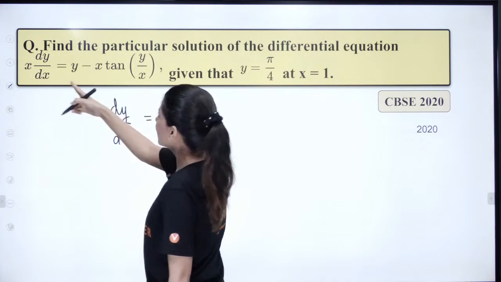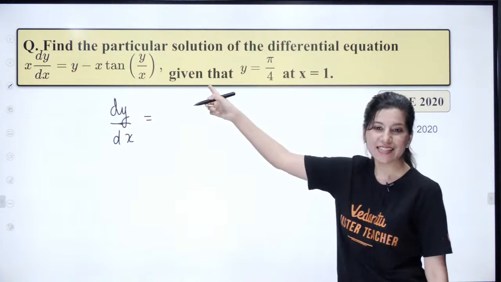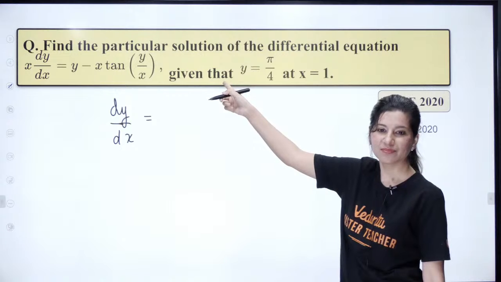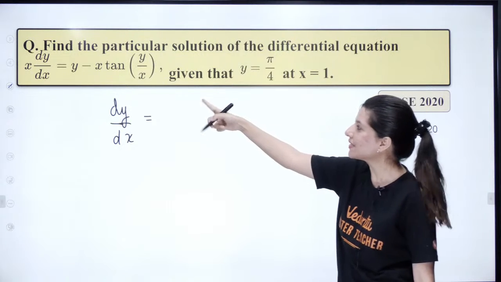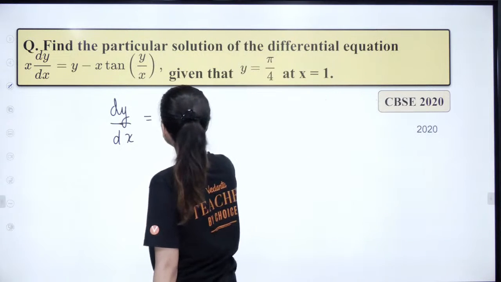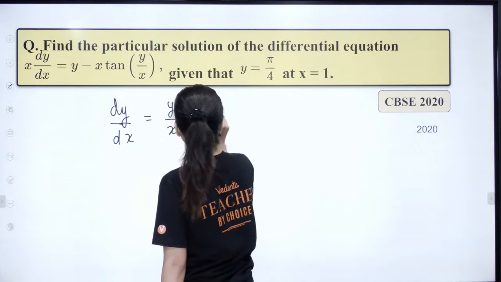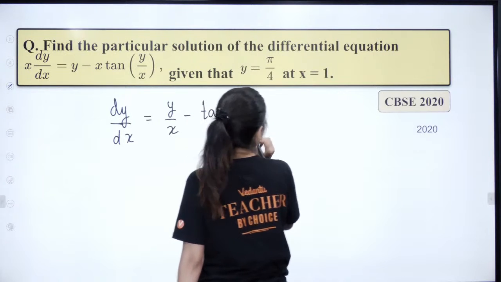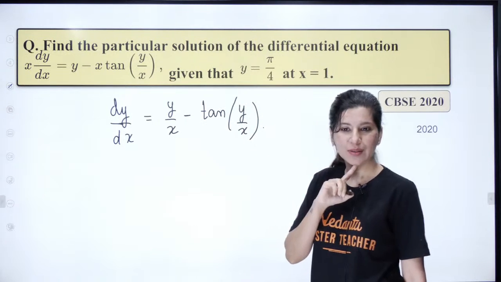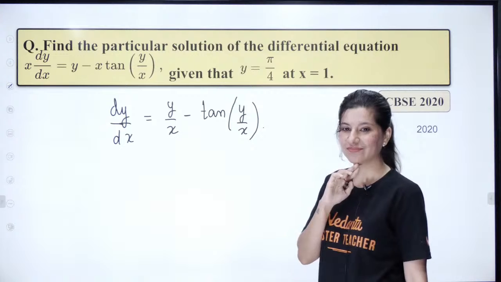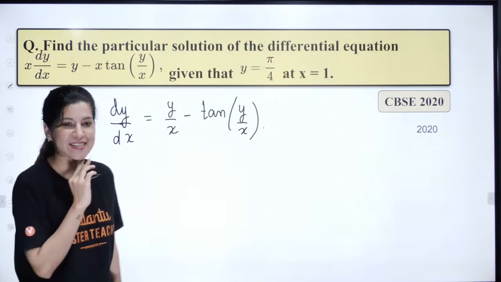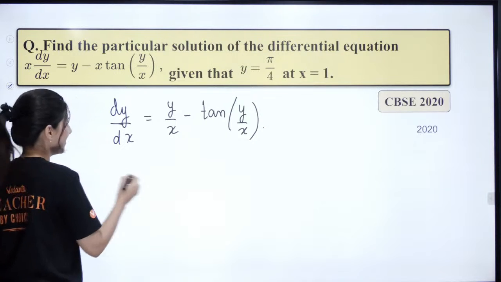So dy by dx is equal to y by x minus tan y by x. Can you tell me which type of question this is? Did you get it? Homogeneous, yes.